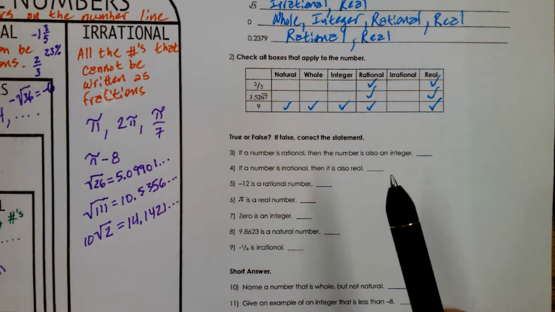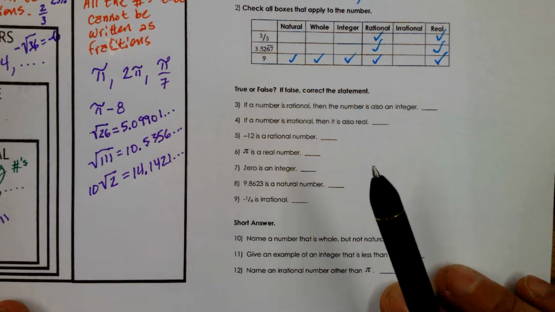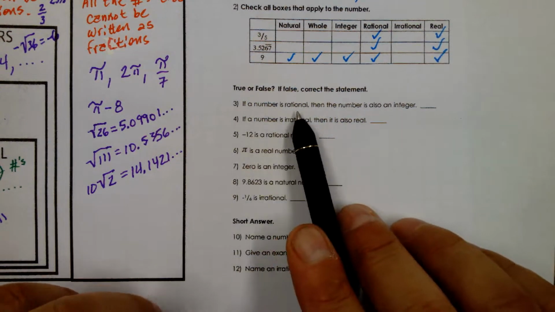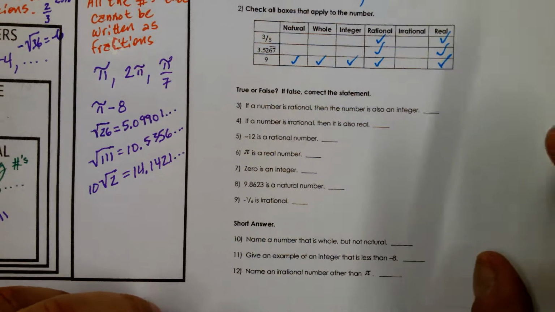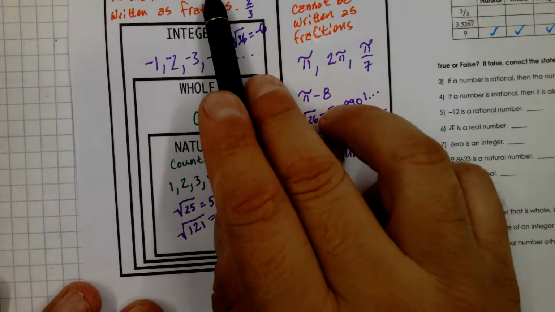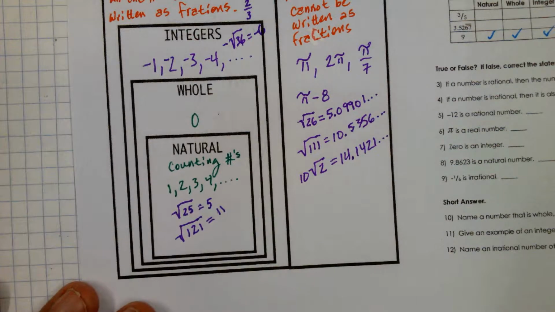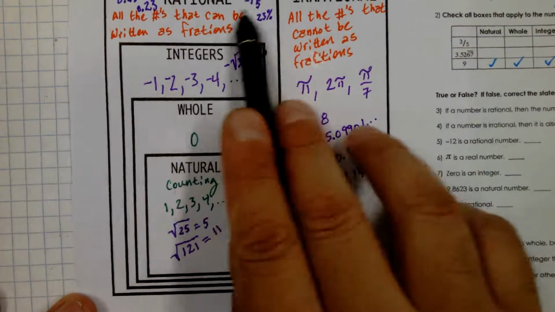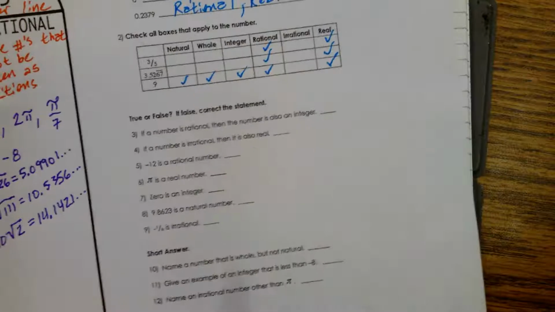Okay? All right, next we have some true-false questions. It's either true or false. If a number is rational, then the number is an integer. If it's rational. Okay, so the question is, are there rational numbers that aren't integers? Yeah, there are. All of these. Yeah, that would be a false.